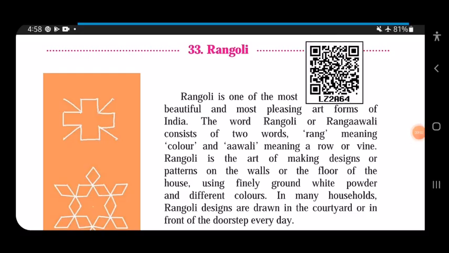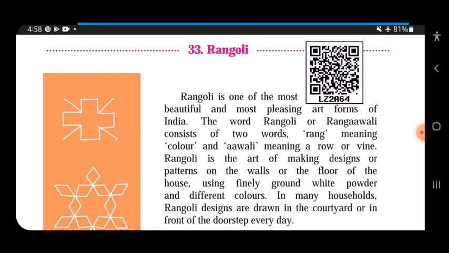Good morning, students. Today we will start with a new lesson in English. The name of the lesson is Rangoli. Now, we all know that Rangoli is one of the most beautiful and most pleasing art forms of India.